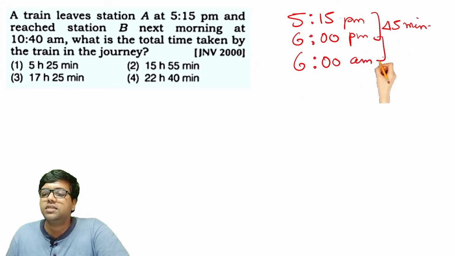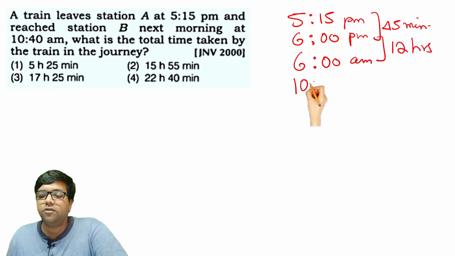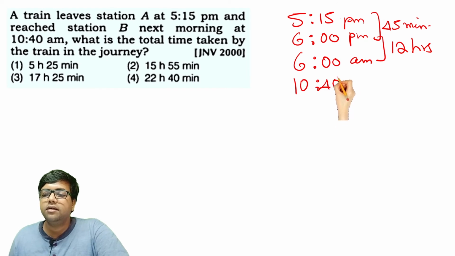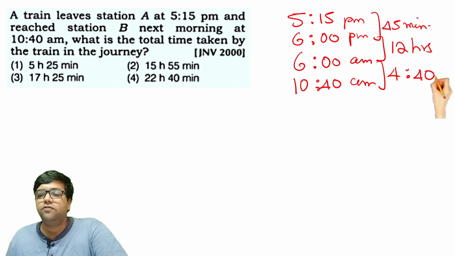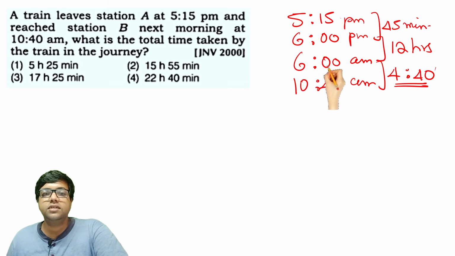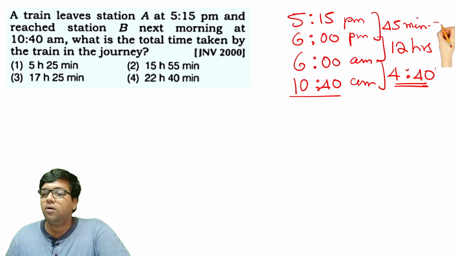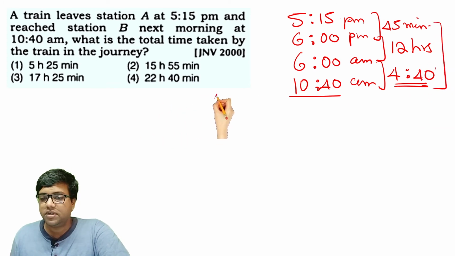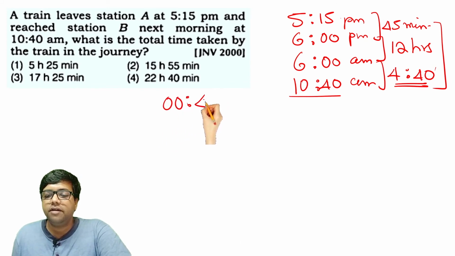The next day morning 6 a.m. From 6 p.m. to 6 a.m. it will be 12 hours, right? Now from 6 a.m. to 10:40 a.m. will be around 4 hours and 40 minutes. 4 hours and 40 minutes need to be added to 6 a.m. in order to get 10:40 a.m. So let's add all the three values to get the total duration of the journey of the train. 45 minutes means 0 hours and 45 minutes. 12 hours means 12 hours 0 minutes. And 4 hours and 40 minutes.